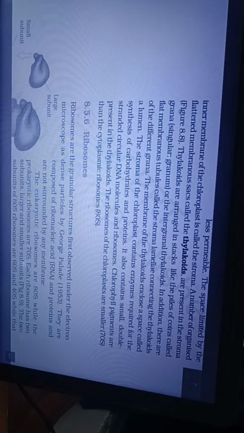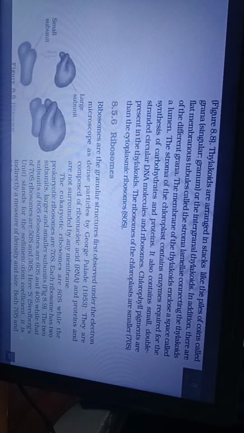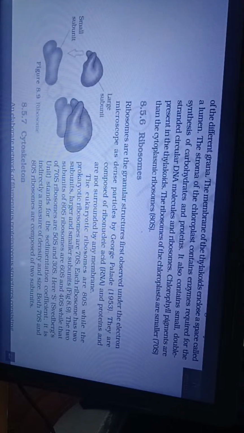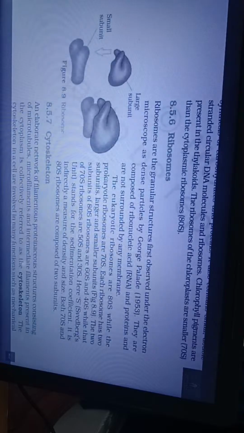It also contains small double-stranded circular DNA molecules and ribosomes. Chlorophyll pigments are present in the thylakoids. The ribosomes of the chloroplast are smaller, that is 70S, than the cytoplasmic ribosomes that are 80S.